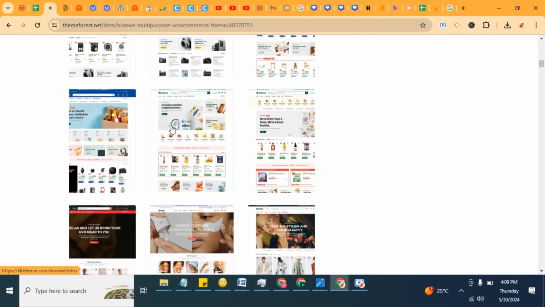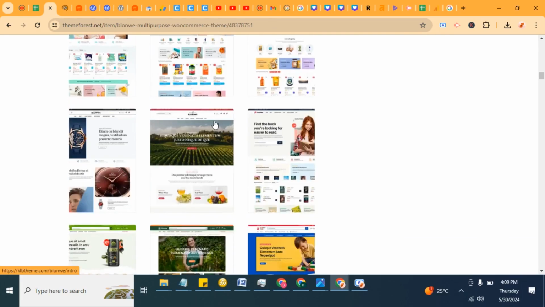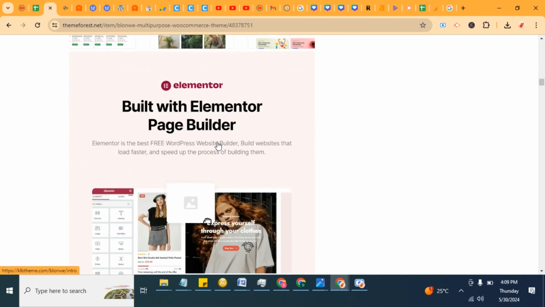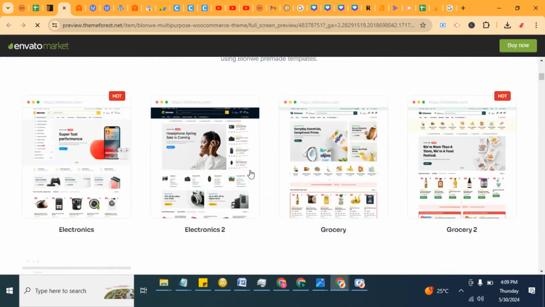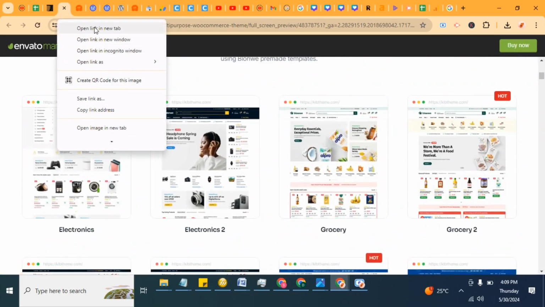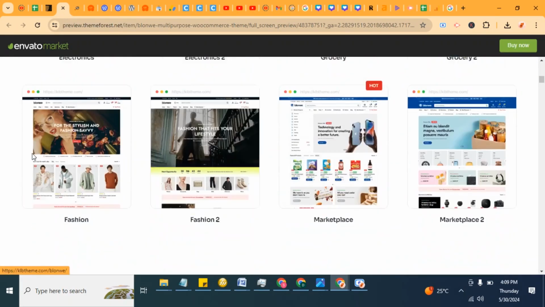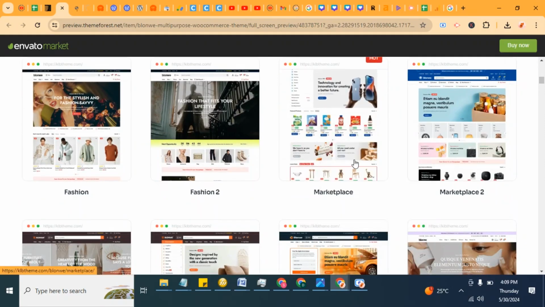As you can see, this is a full-fledged e-commerce website that people can use to sell things, just like Amazon, eBay, Jumia, Konga, and so on. This is the landing page, and they have different templates and designs for electronics, groceries, fashion, marketplaces, you name it.